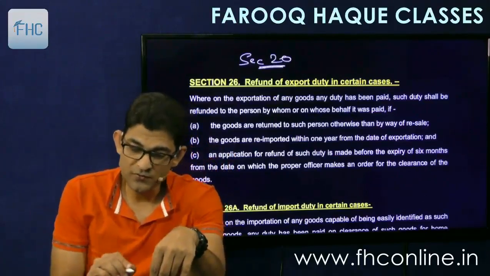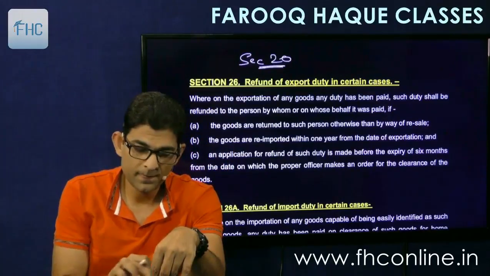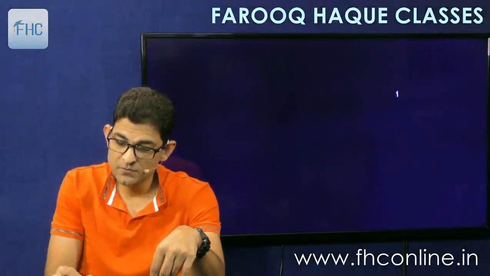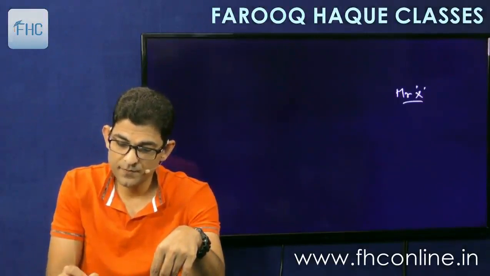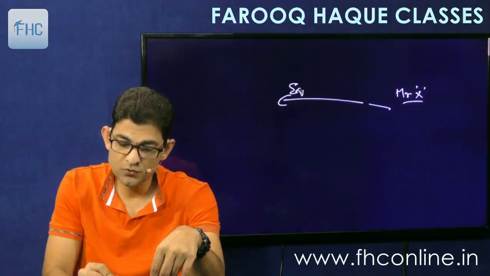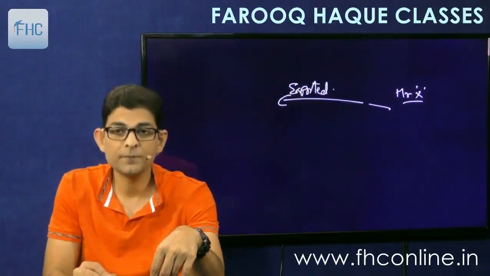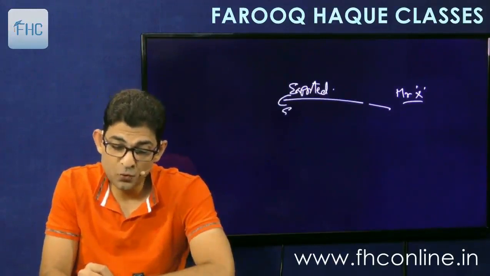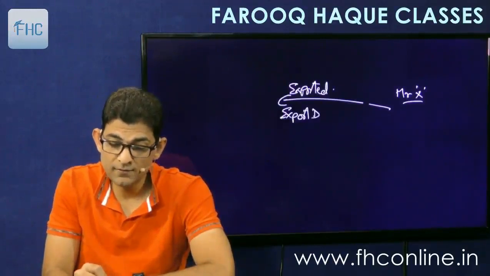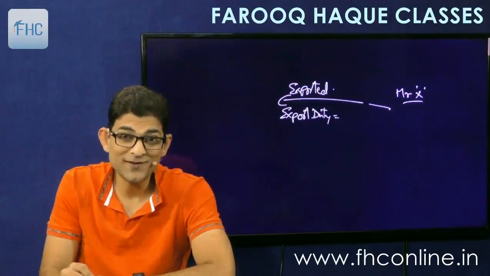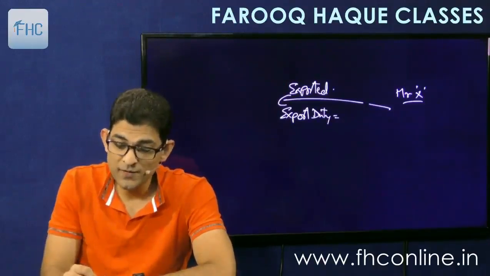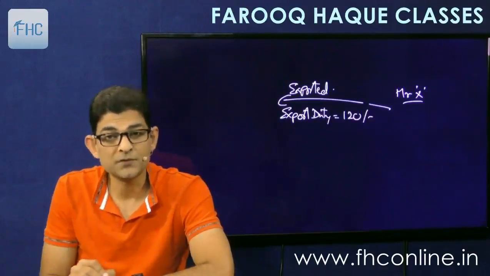So I'll explain to you how this section applies. Okay, so what it means is that if a person, maybe Mr. X, had exported the goods, and suppose at the time of export he had paid export duty. Very few goods are liable to export duty, but suppose his goods were liable for export duty. So he had paid export duty of 120 rupees.